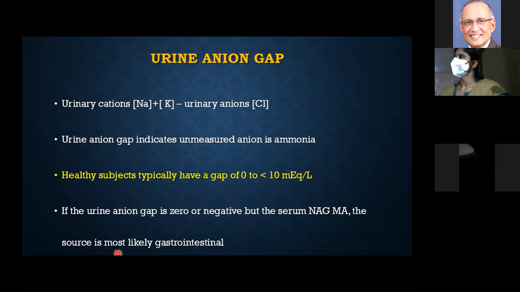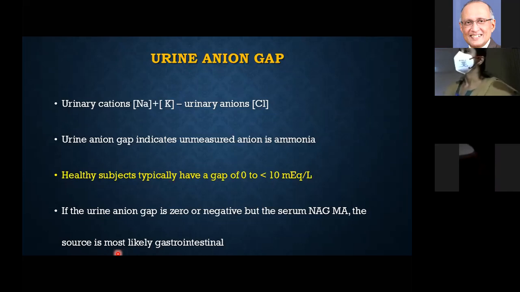Okay. Unmeasured cation will be NH4 plus, which we can't measure. So there will always be a gap. Usually, in a healthy subject, there is no gap or 0, because there will be so many other unmeasured cations also. Usually sodium plus potassium minus chloride is 0 to 10.